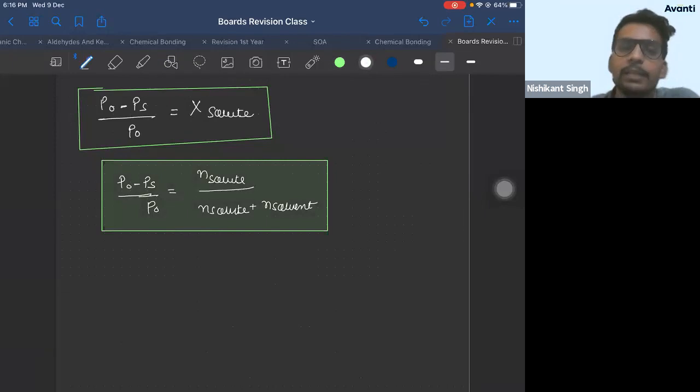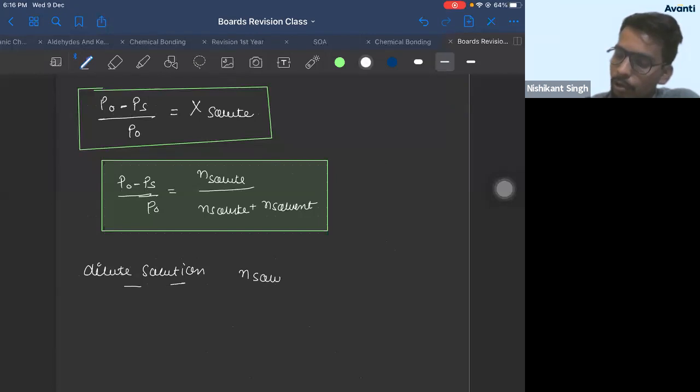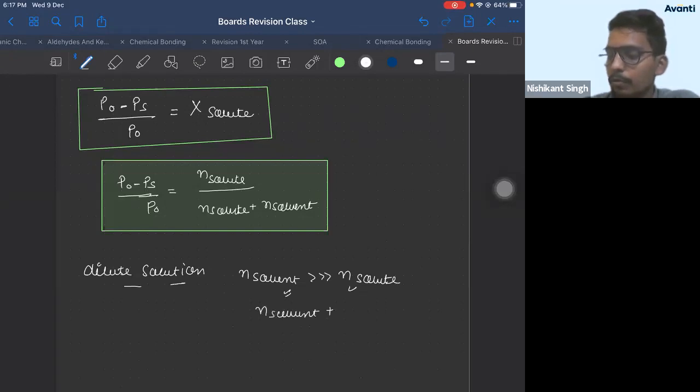If it is mentioned in a numerical that it is a dilute solution, dilute solution means the amount of solvent is very high with respect to solute. So the number of moles of solvent is very, very large in comparison to the number of moles of solute. You can ignore the moles of solute, and write number of moles of solvent plus number of moles of solute is approximately equal to number of moles of solvent.